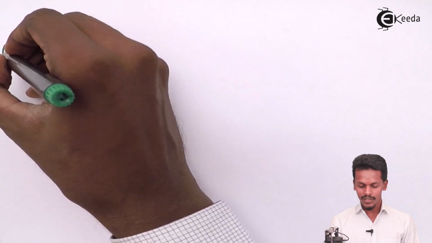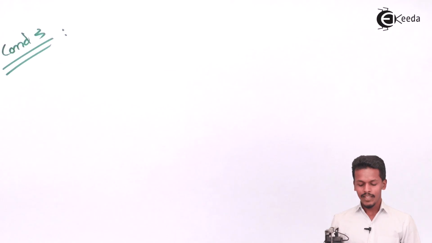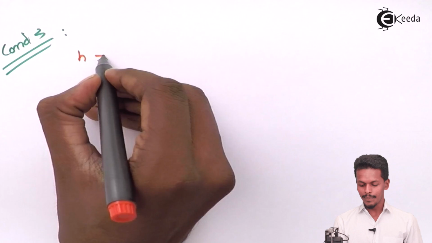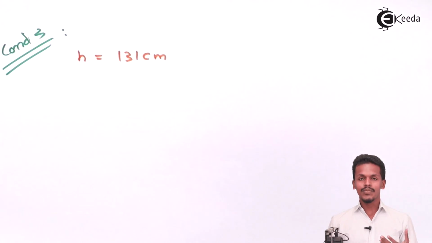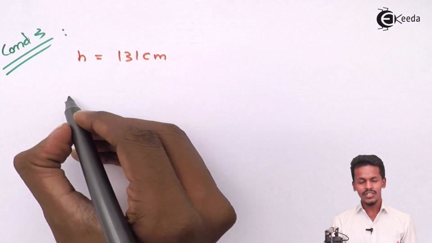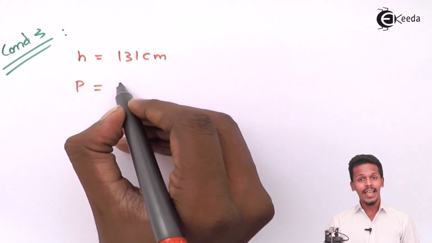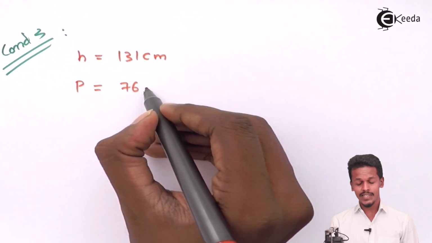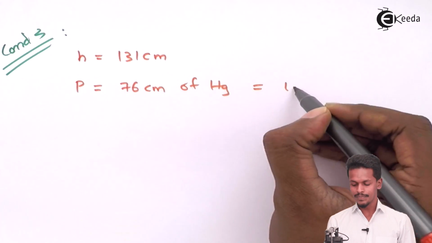basically 131 centimeter. So we are talking about condition 3, where the height of the mercury has reached 131 centimeter. We know that a height of 76 centimeter of Hg, or 760 mmHg, is 1 atmosphere.